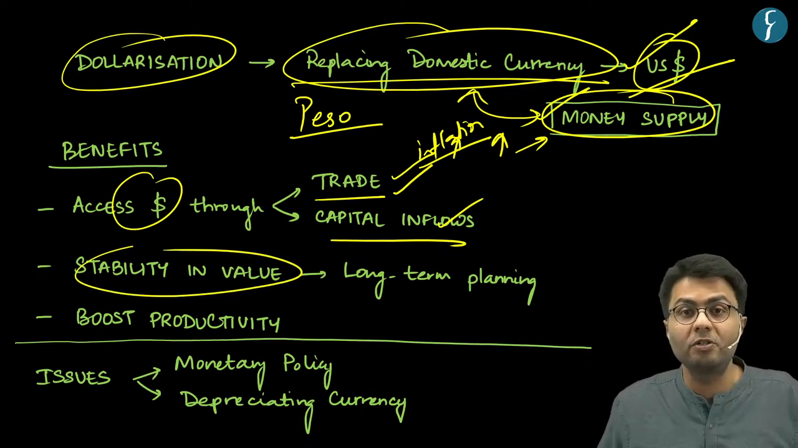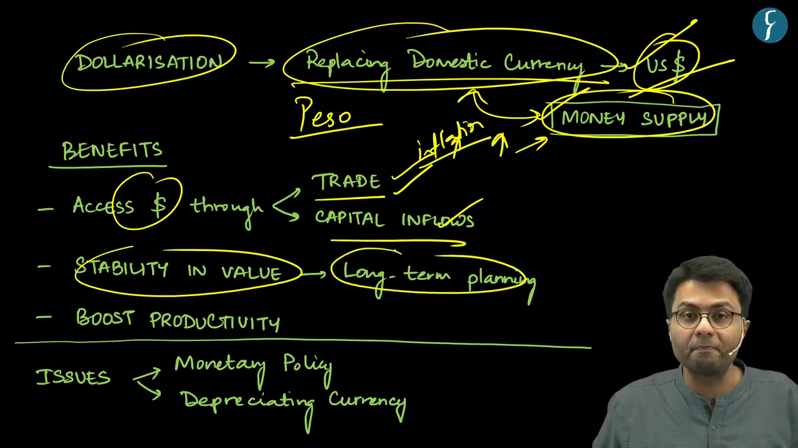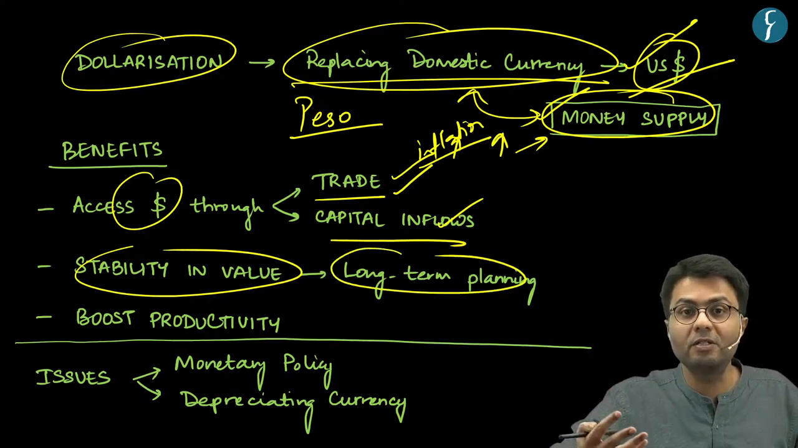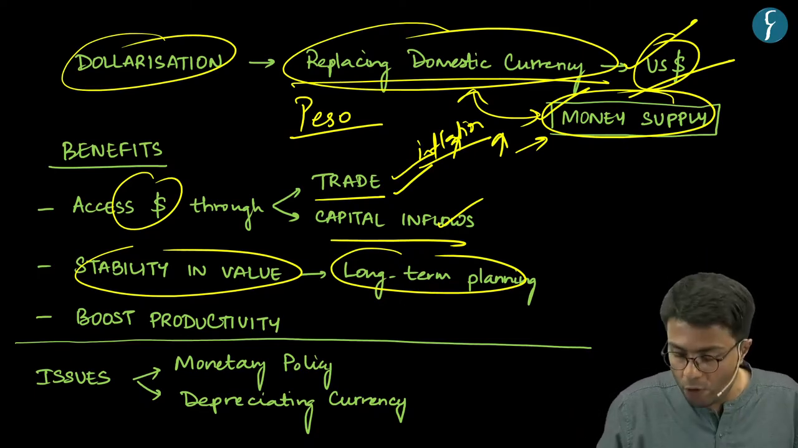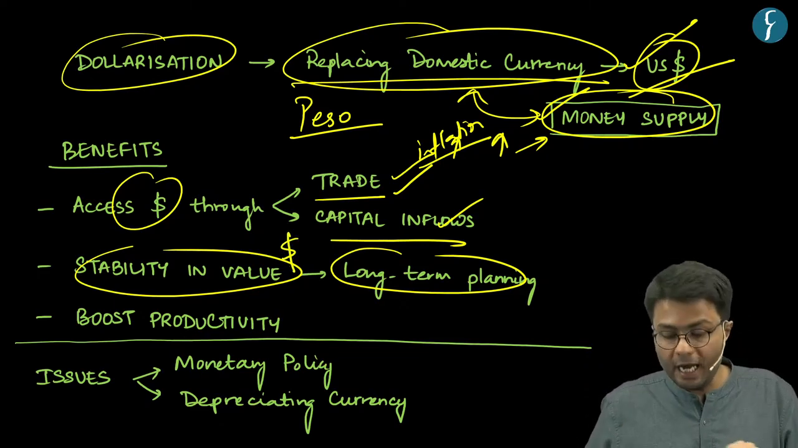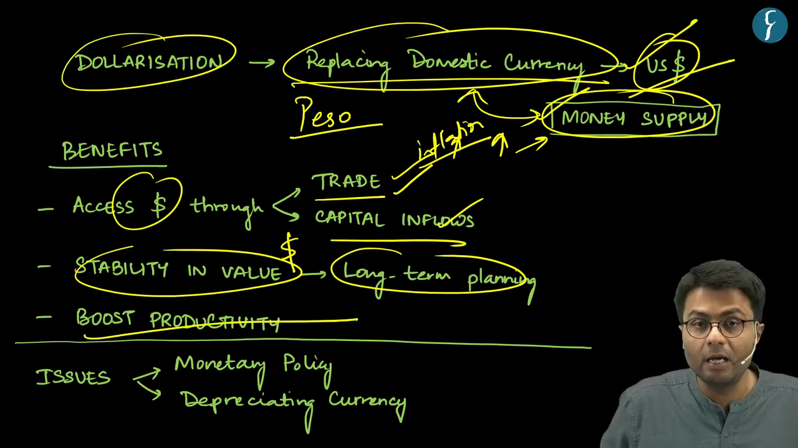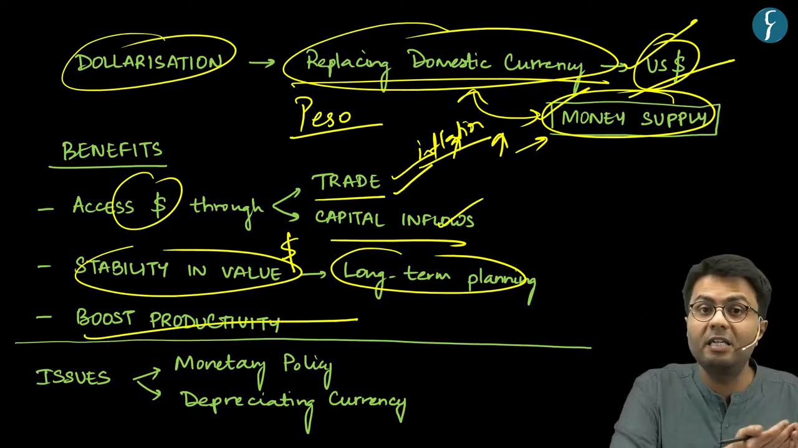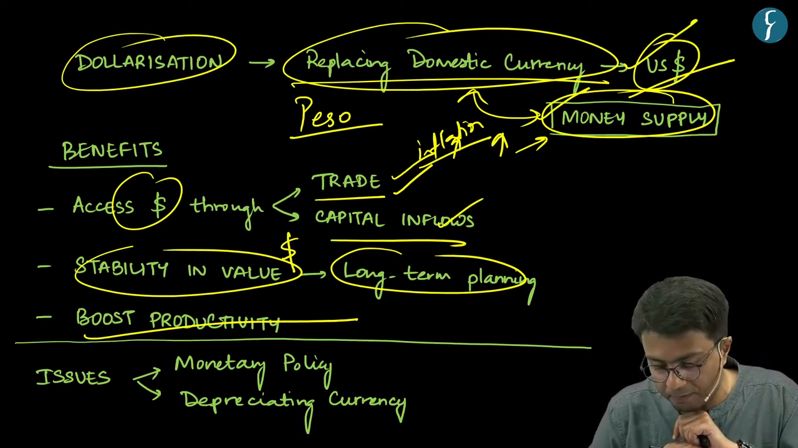Further, as the US dollar is a stable currency, it will also enable both domestic as well as foreign investors in the Argentinian economy to do long-term planning. Hence, these investors can plan their investment decisions based on the flow or value of dollars and not the local currency. Hence, it will lead to a boost in productivity in the Argentinian economy because measures such as currency depreciation will be out of the hands of the Argentinian government.